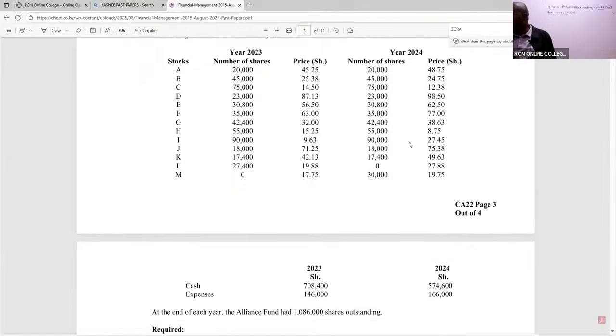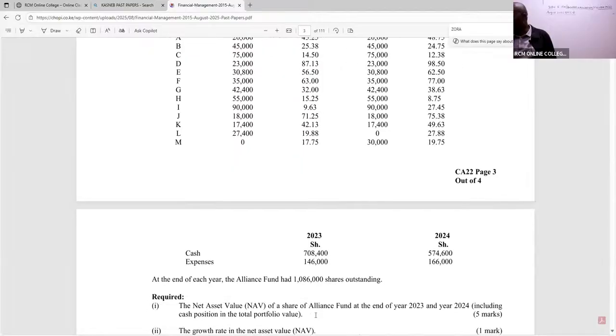Then you can see in 2023 they've got this cash and some expenses there. 2024, the same. At the end of each year, the Alliance Fund had 186,000 shares outstanding. Required: the net asset value of a share of Alliance Fund at the end of 2023 and 2024, including cash position in the total portfolio value.